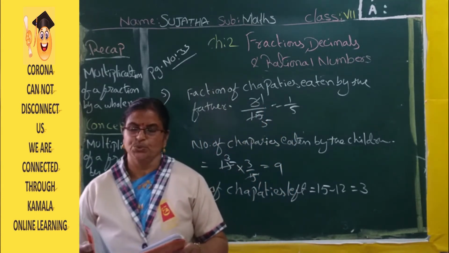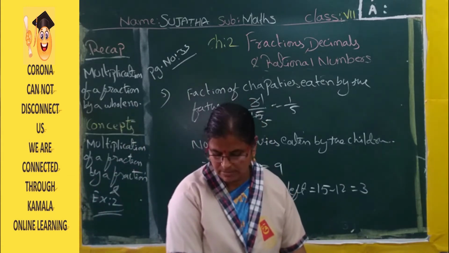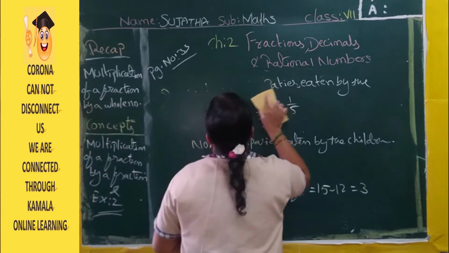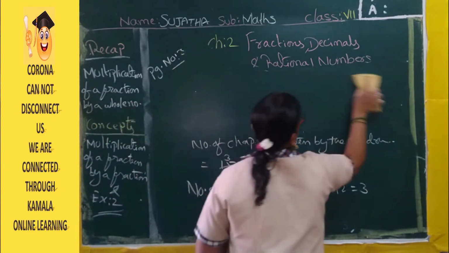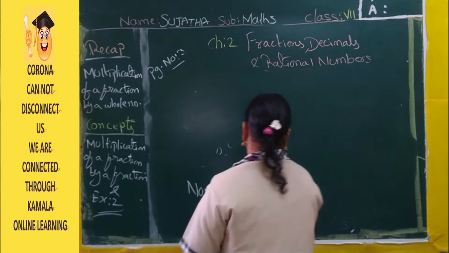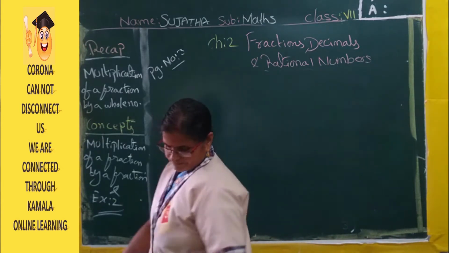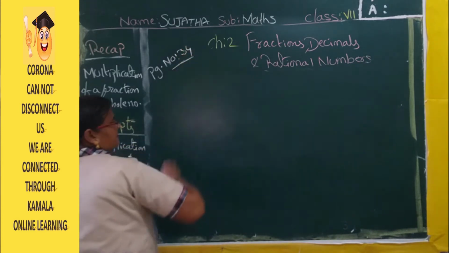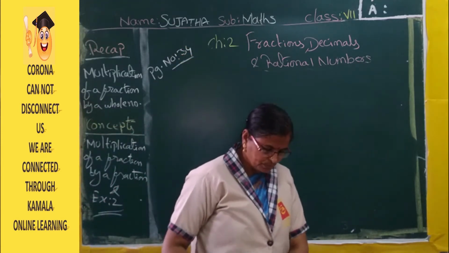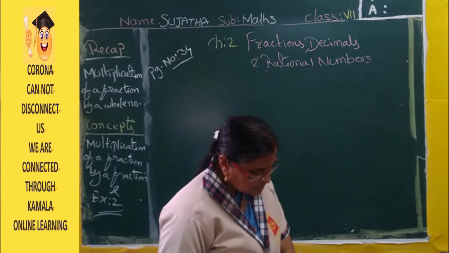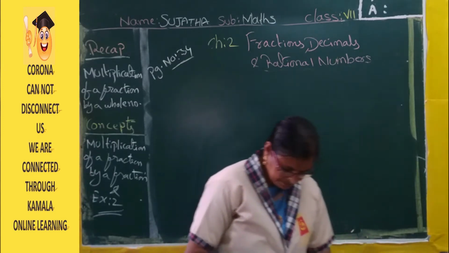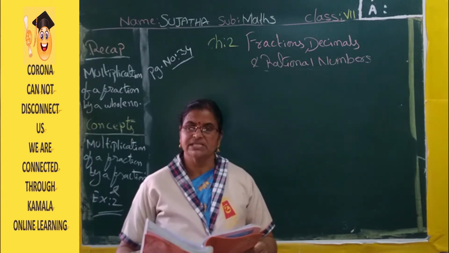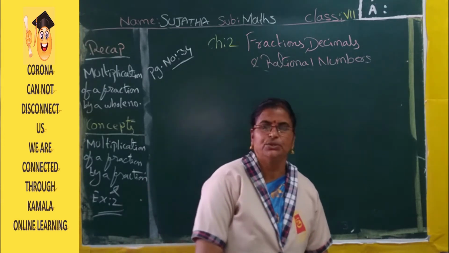Now exercise 2, first sum. All of you open page number 34. Page number 34, exercise 2. Multiply the following. Write the answer as a mixed fraction. 3 by 6 into 10.